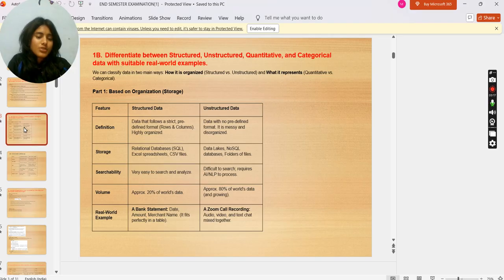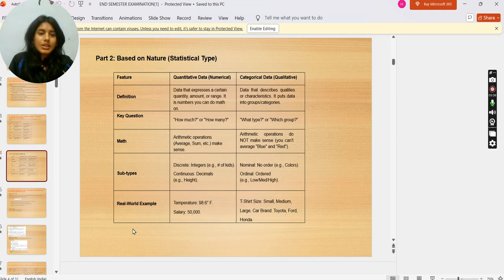Real world example of structured data: a bank statement in which we have amount, merchant name, it fits perfectly in a table. Unstructured data example: a Zoom call recording, audio, video, and text chat mixed together. Now, based on nature, statistical type, we have quantitative data, numerical, and categorical data, qualitative.